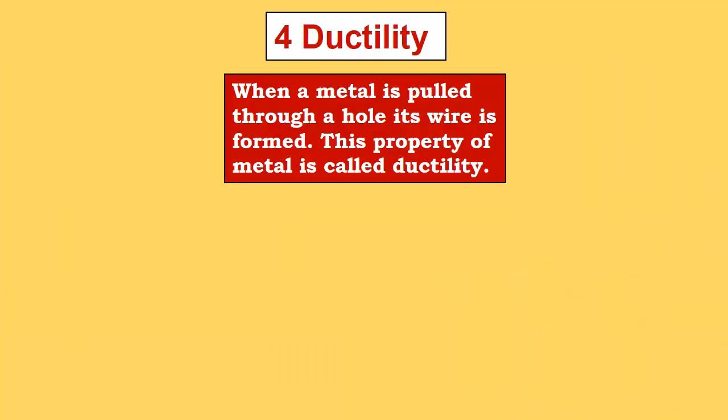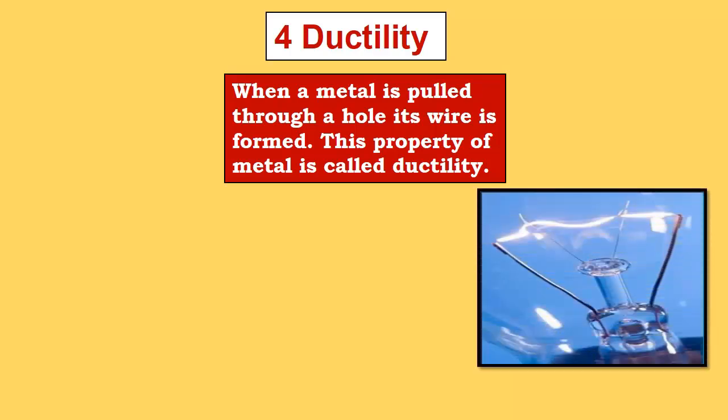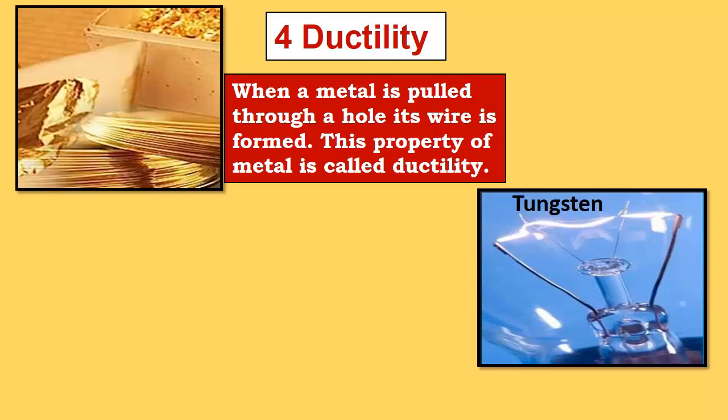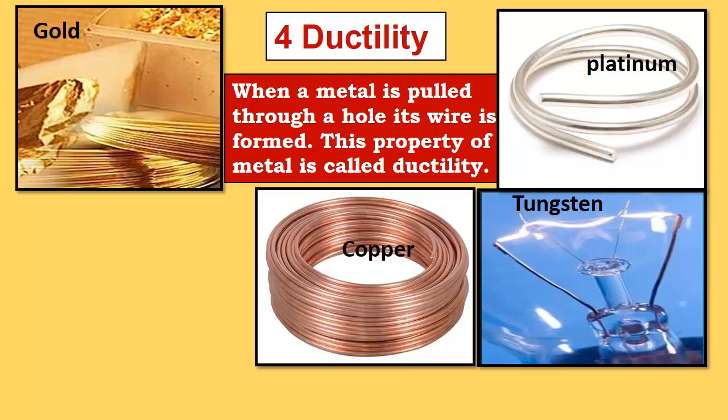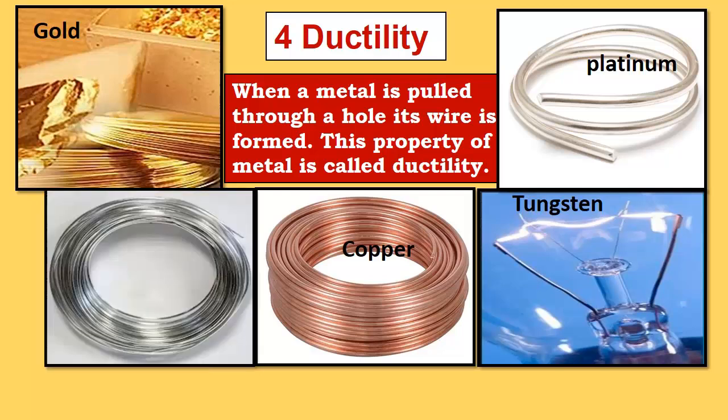The fourth property, ductility. What is ductility? When a metal is pulled through a hole, a wire is formed. This property of metal in forming wire is known as ductility. You have seen this as tungsten filaments in the bulb, and you have seen a variety of ornaments made. In the same way, platinum, copper, carriers of electricity and many more materials are made from it, and aluminium also.